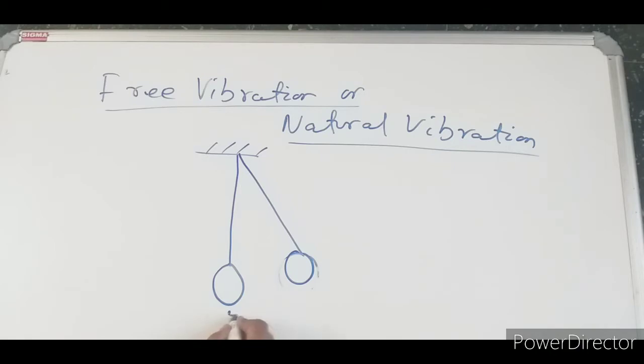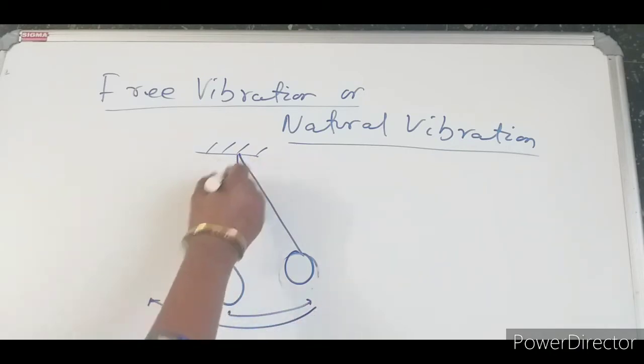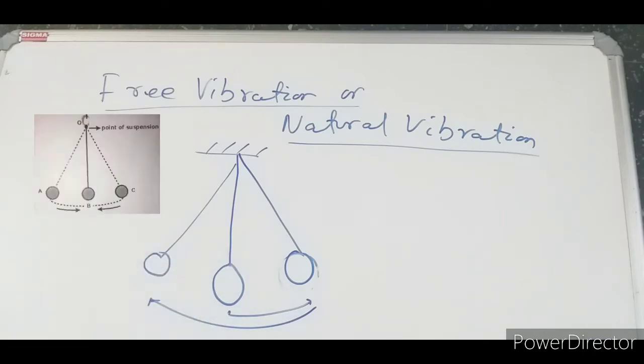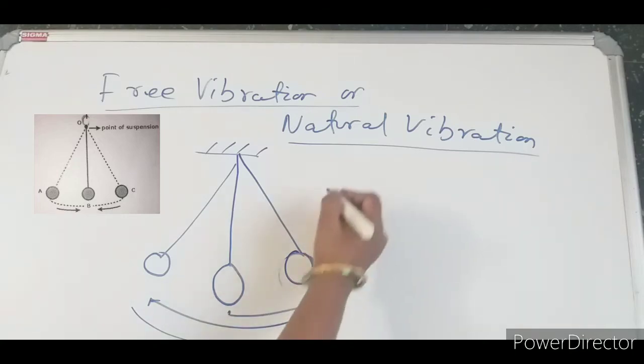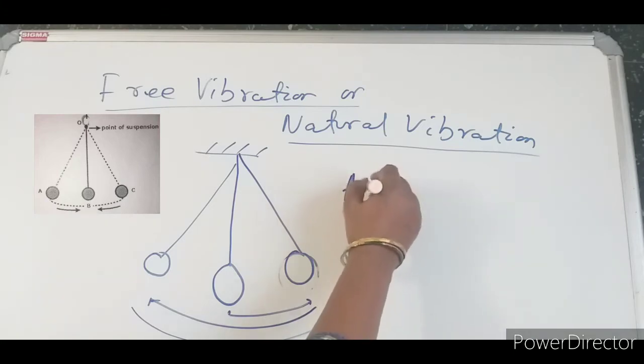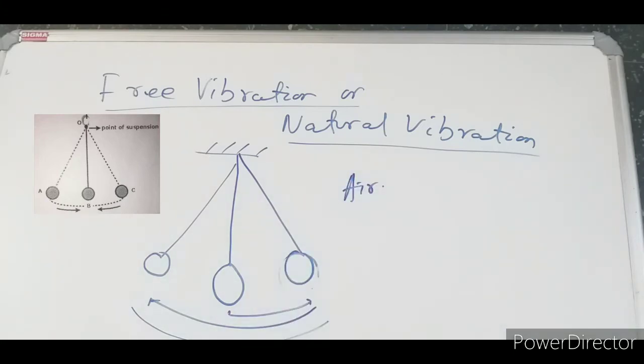From the mean position, it will go to this position. Again from this position, it will come to the other extreme position. Again to the mean, and another extreme position. It will oscillate. So now let us take a situation. Let us have the usual condition, air condition.